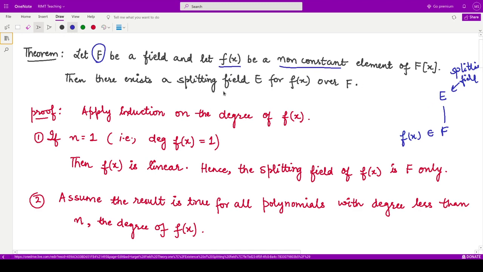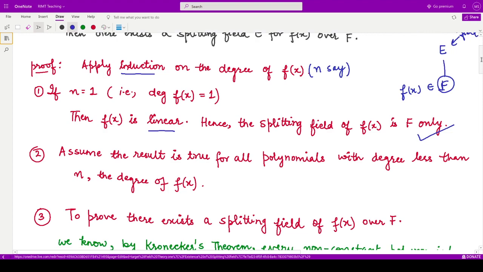We'll prove the result using induction on the degree of f, that is, the degree n. If the degree is n, then if n is 1, that means we have a polynomial whose degree is 1. So this polynomial is linear. If this is linear, that means F itself acts as the splitting field for this polynomial. Hence the case when n is equal to 1 has been proved.